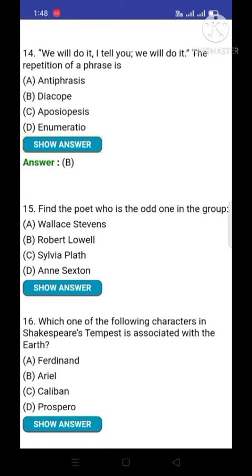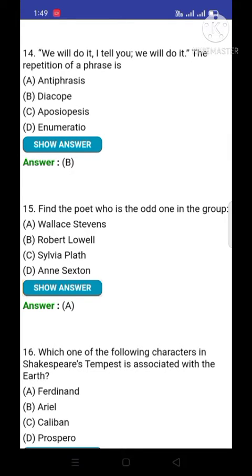So question number 15. Find the poet who is the odd one in the group. And the correct option is A, Wallace Stevens. Wallace Stevens doesn't belong to the group, or he is odd from the remaining three ones.